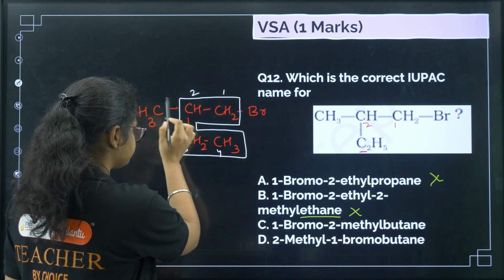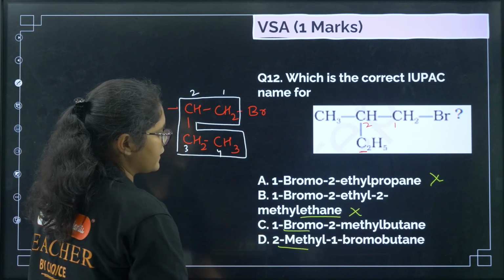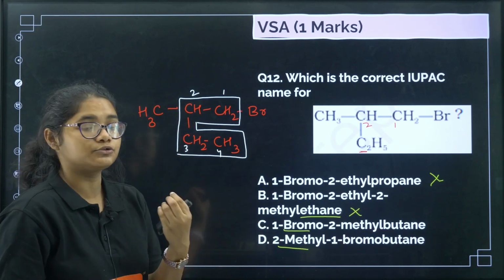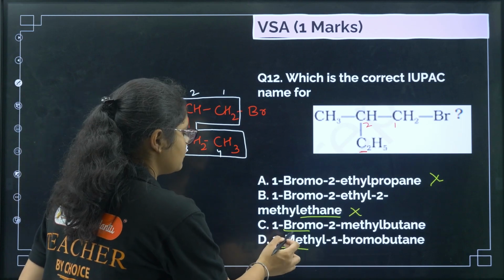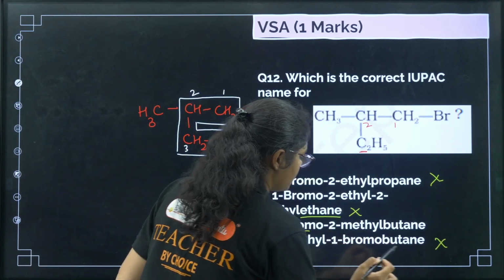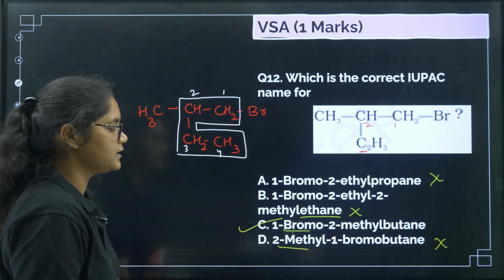So now you see 2 methyl, okay, then we have 1 bromo. Now again the substituent should be named according to the alphabetical order. So 1 bromo will come first, 2 methyl will not come here. So 1 bromo, 2 methyl butane. Option number C is the correct answer.